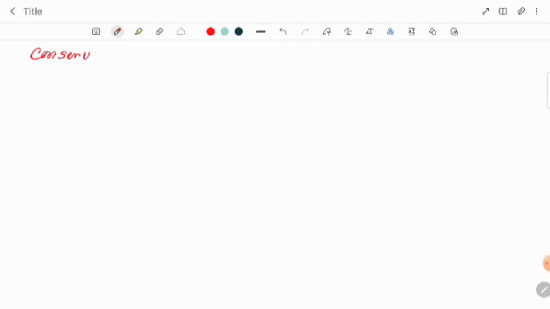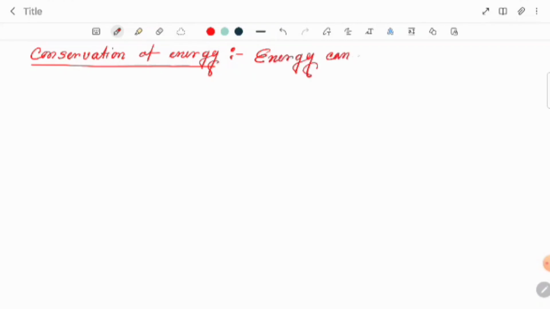Conservation of energy. So by the principle of conservation of energy, we can say that energy can neither be created nor be destroyed.